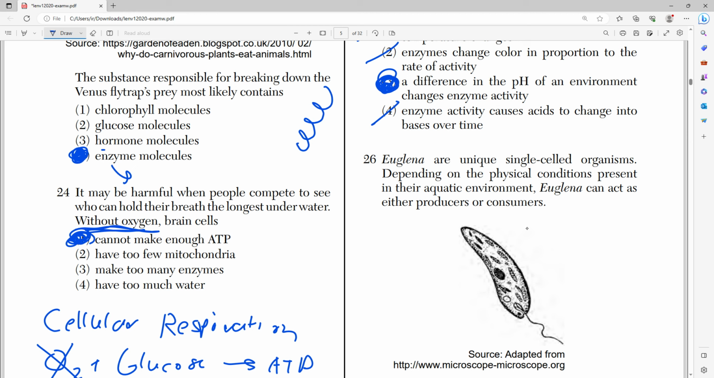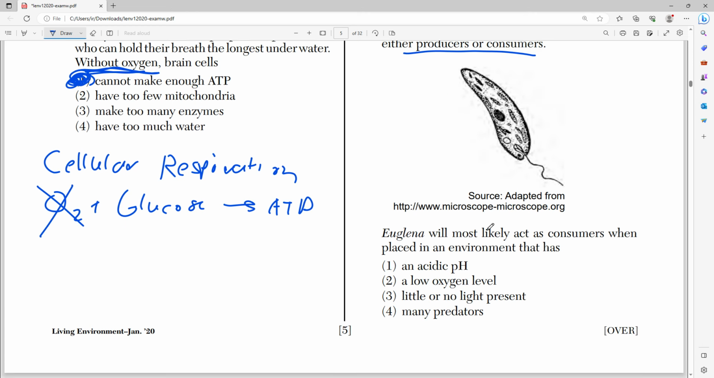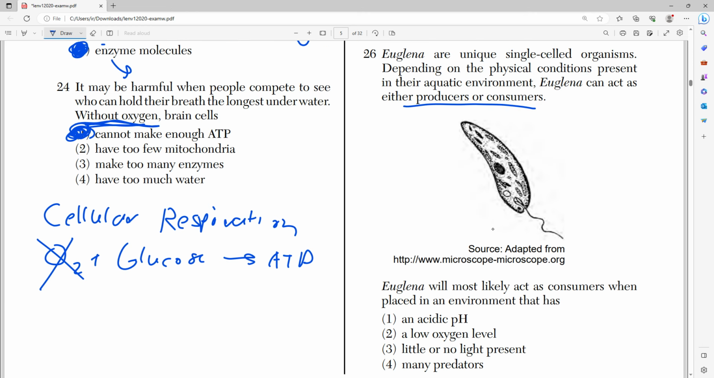Euglena are unique single-celled organisms. Depending on physical conditions present in their aquatic environment, they can act as either producers or consumers. Cool, right? This organism will most likely act as consumers when placed in an environment that has what? Well, obviously the answer is going to be 3, little or no light present.